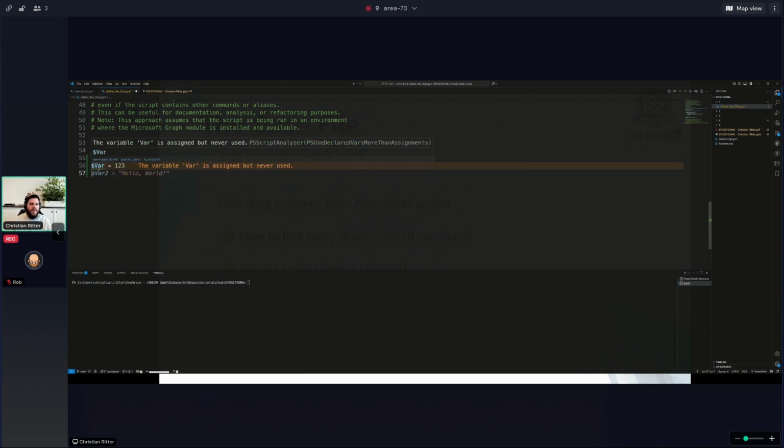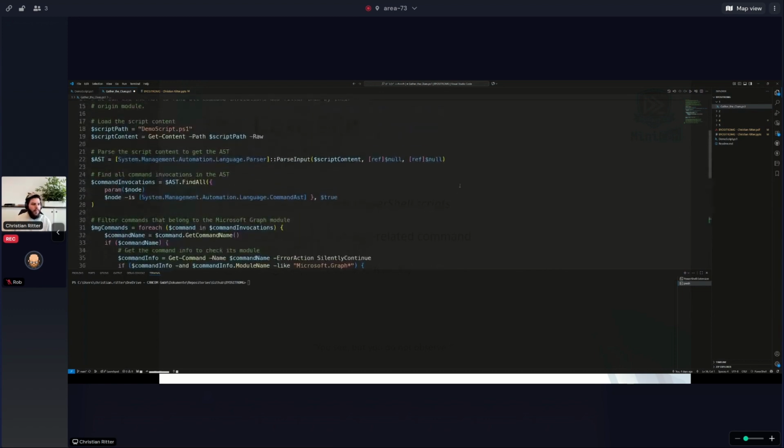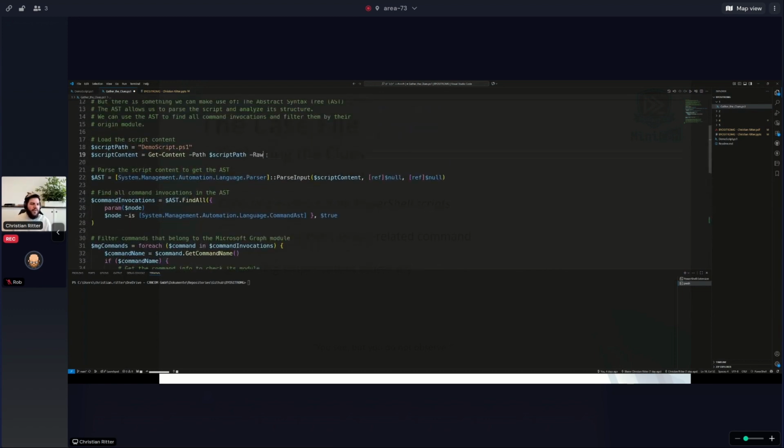There is the PSScriptAnalyzer. And PSScriptAnalyzer has some dedicated rules, which help me to write good or better code. And under the hood, PSScriptAnalyzer uses the abstract syntax tree to check what my script is really doing. And if there is some kind of issue, you can also write your own script analyzer rule, which I did, and is here in my VS Code setup laying down below. But for the script, I just read in the demo script like this.